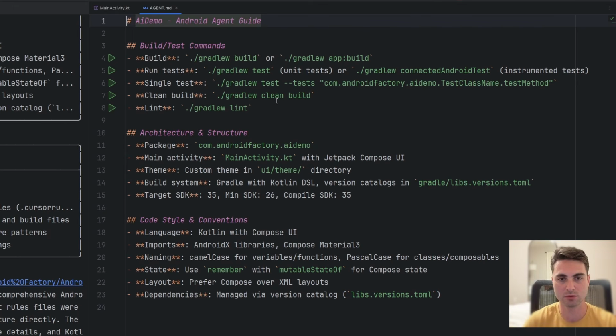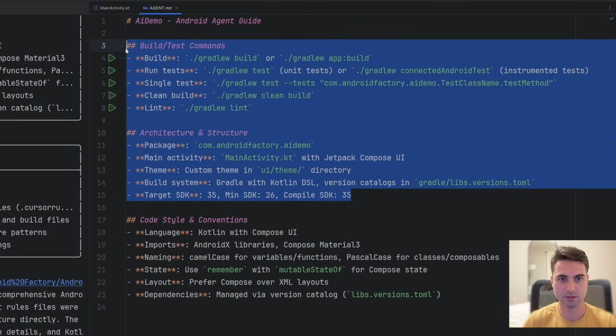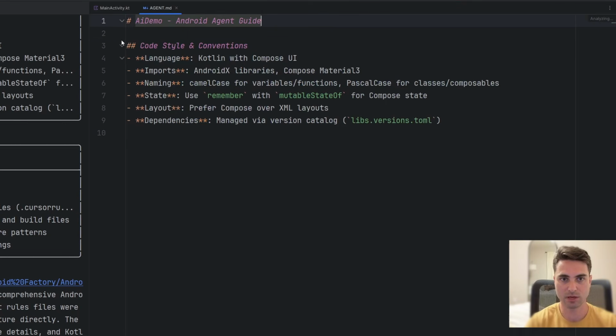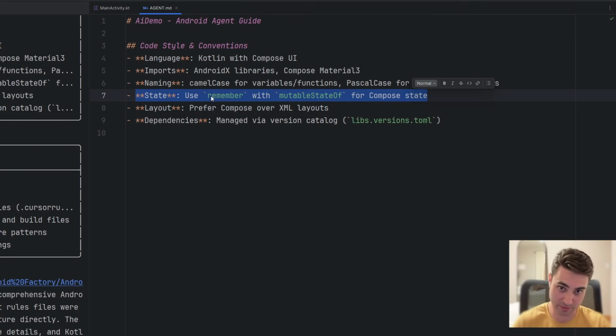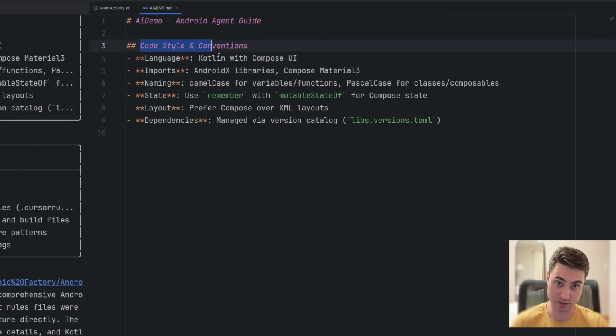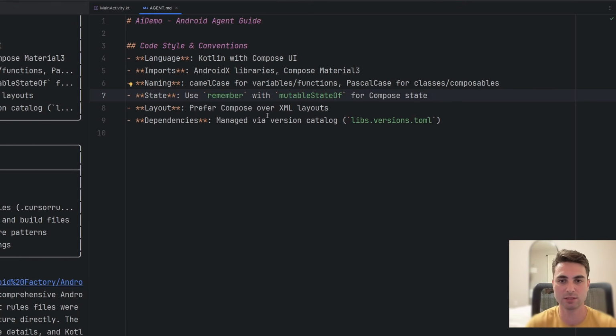But one thing that we're going to do is go ahead and edit this. So I'm just going to delete this content here because it seems a little redundant. But for instance, there is actually a little something here that is already starting to gain a bit of value. It's telling us, inside of the code style and conventions section, to use remember with mutableStateOf for Compose state. Sure, that's just normal best practices, but it's nice that now every time this agent boots up, it's going to have this context: prefer Compose over XML layouts, dependencies are managed via the libs.versions.toml.